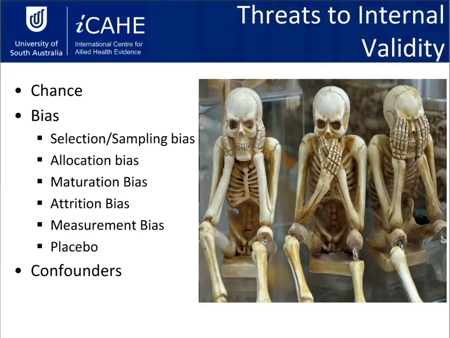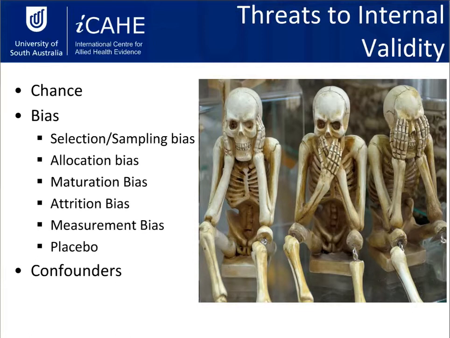So it gives you an opportunity to be looking at the research and assessing it to decide whether or not you think there were opportunities for the people who were conducting the study to have taken more care or potentially made changes to the study to make it stronger evidence. So some examples of bias are things like selection or sampling bias, so that might be how they recruited their participants. Allocation bias is whether or not they randomized their participants in a truly random fashion or whether they were sort of flipping a coin. That's not quite the right way to be randomizing.